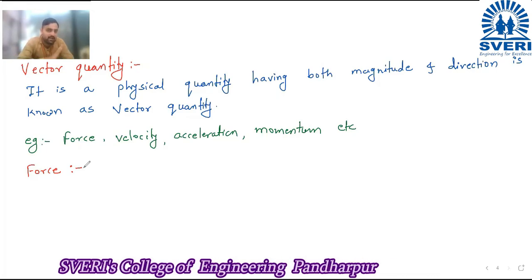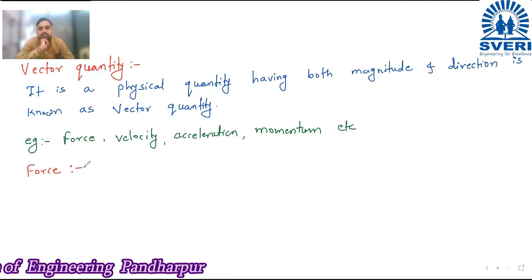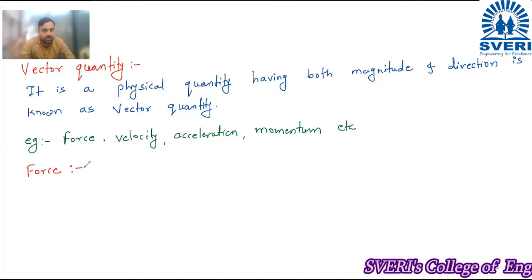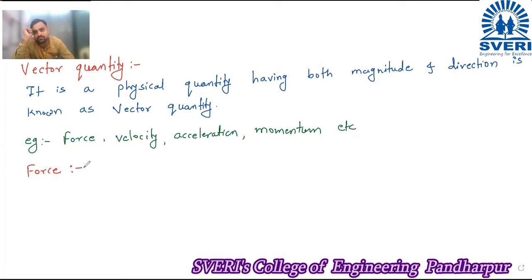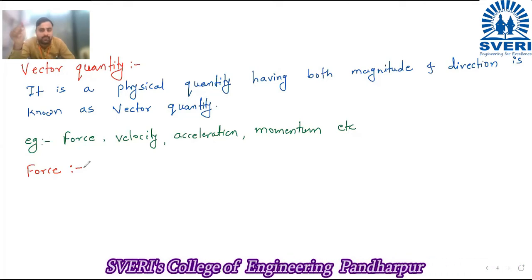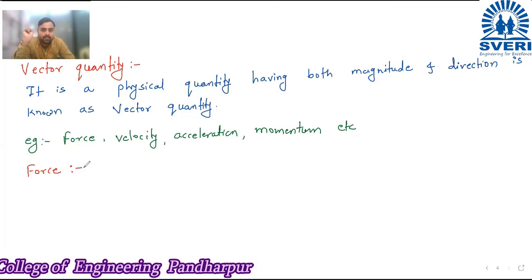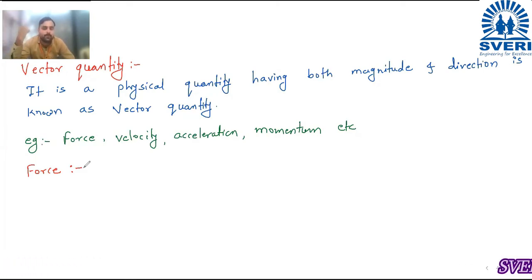Keep the formulas aside. The quantity which causes motion. Okay, half of the answer is correct. So force can cause motion. Correct. Next, any other thing? A push or pull upon an object resulting from the object's interaction. Okay, push or pull, that is the type of force. It may be push or it may be pull.